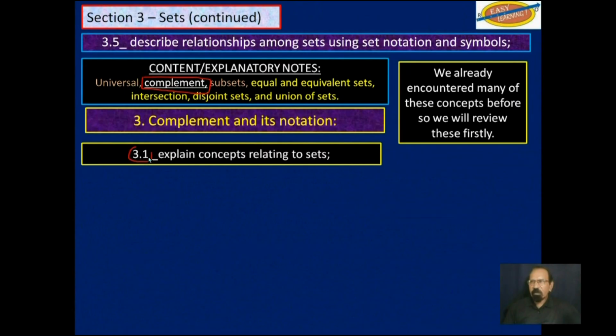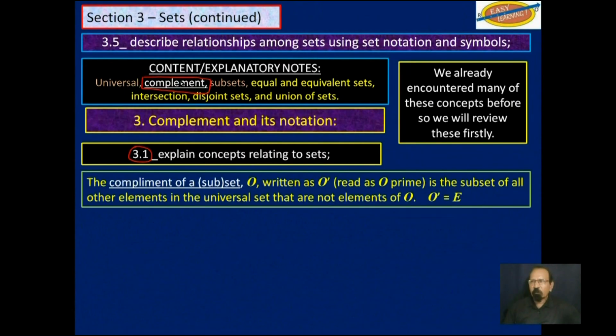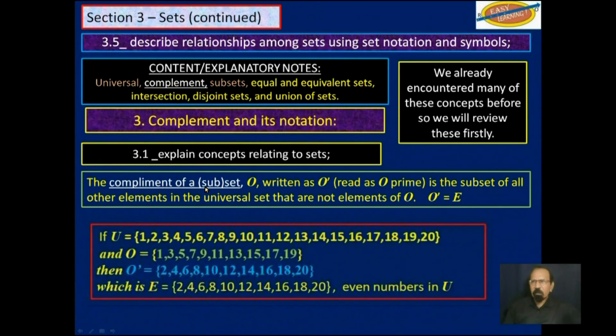As I said, we did this in section 3, objective 1. So the complement of a set O, written as O prime, is the subset of all other elements in the universal set that are not elements of O. So in the previous example, we were looking at O being odd numbers from 1 to 20 inclusive. Then O prime will be the even numbers in the universal set of 1 to 20.